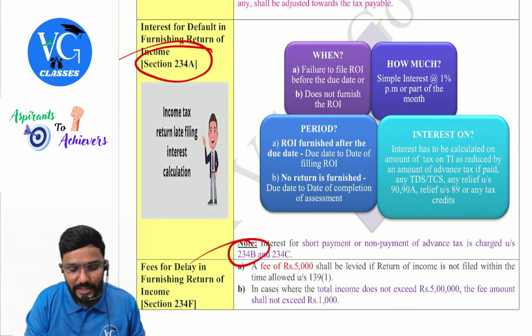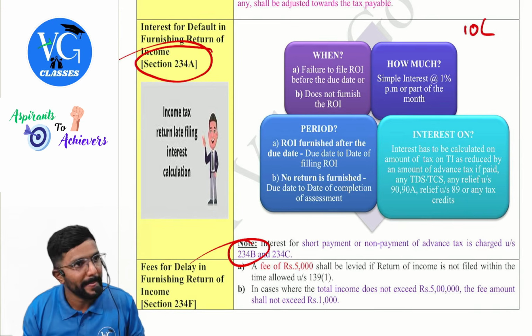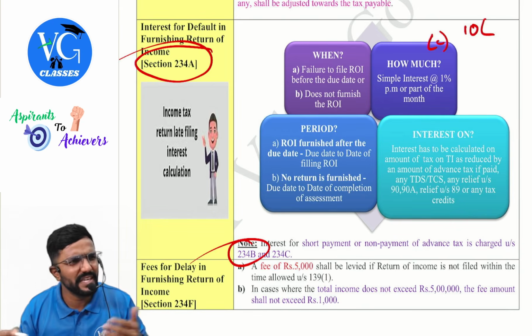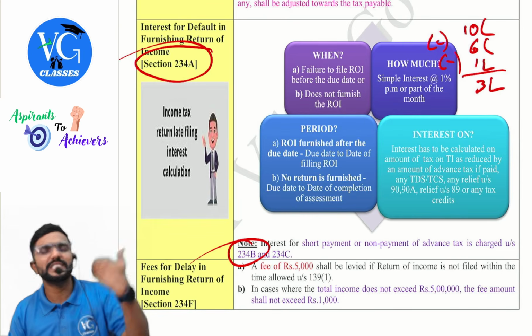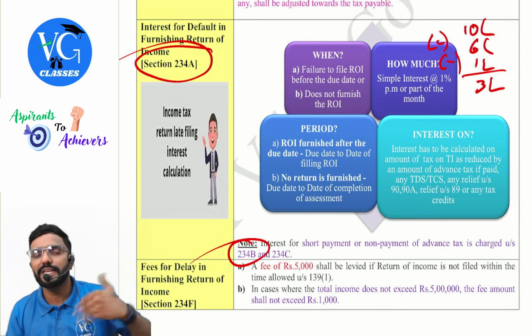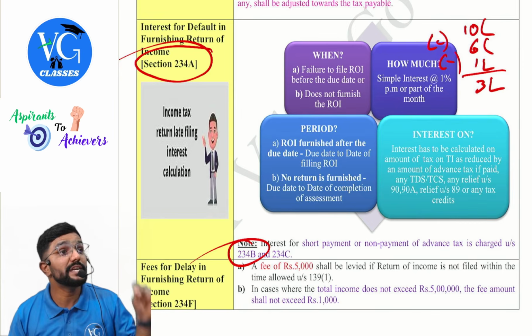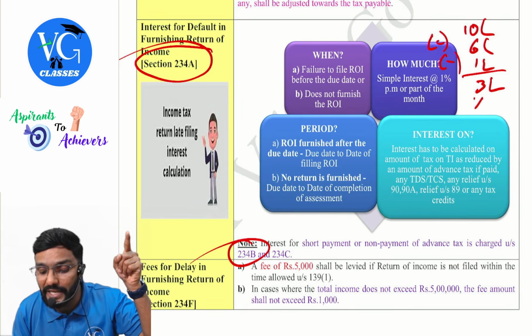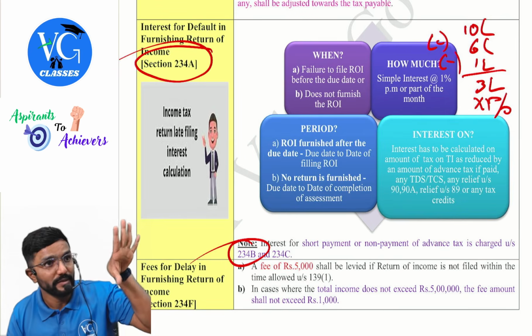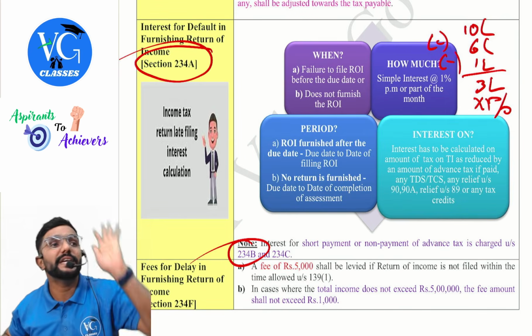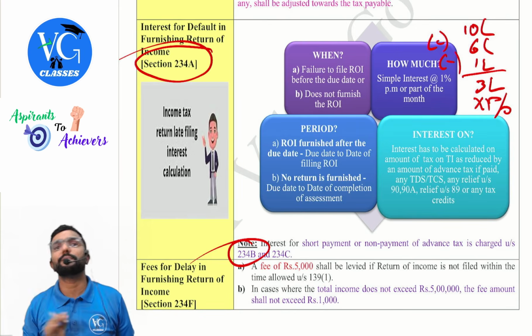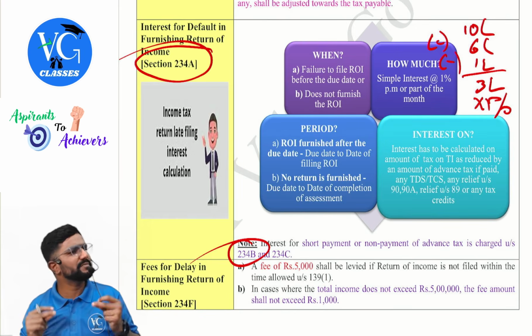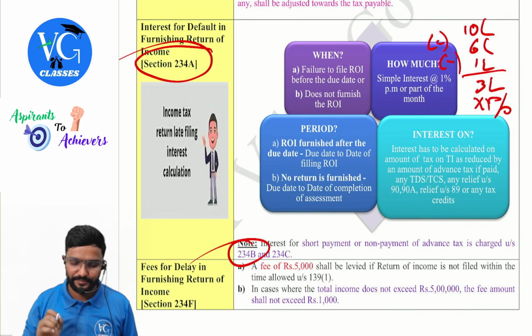For example, guys, assume my final tax liability is 10 lakh. I have already done my TDS, TCS of around 6 lakh, and I have a credit of, assume, 1 lakh. What is the amount I am yet to pay? 3 lakh. There is a delay in filing the returns, so there is a delay in payment of tax also. Interest will be charged at 1% on 3 lakh, not on 10 lakh. Whatever I am yet to pay, interest will be charged only on that. How much, sir? 1% per month or part of the month. Even if it is 10 days or 5 days in a month, you have to take the full month.